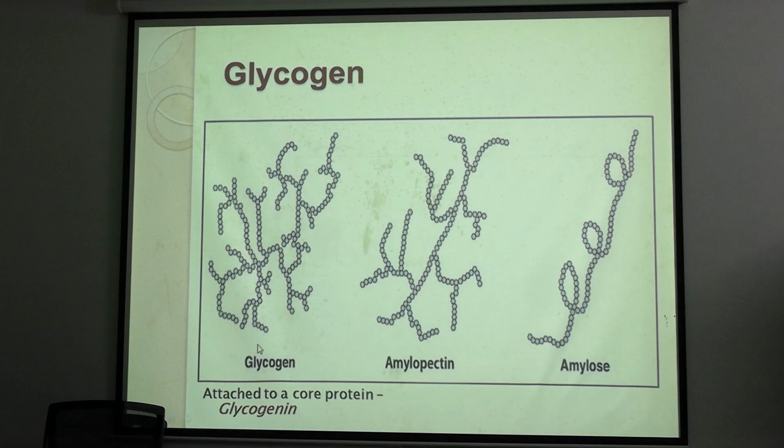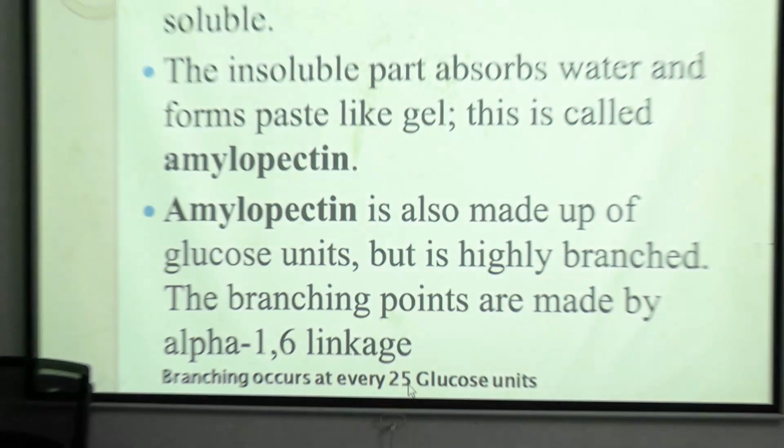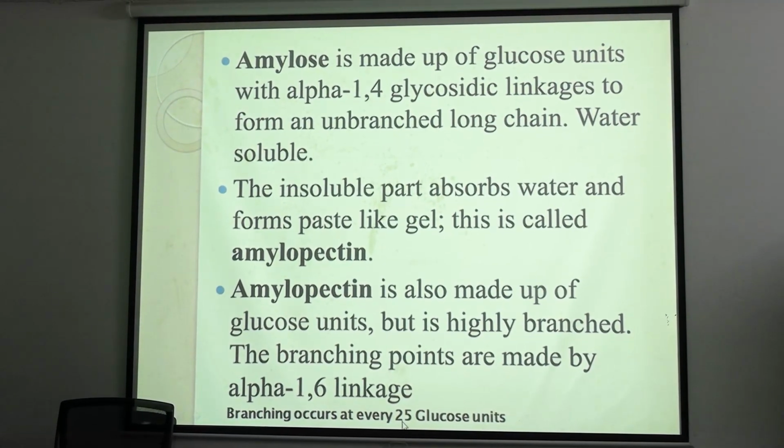Now, coming to glycogen. What is glycogen? Animal storage form of glucose. So, it is a glucose polymer attached to a glycogenin core protein. Okay, there is a core protein called glycogenin and with glycogenin all the glucose molecules are attached with alpha 1,4 and 1,6 branching. Here the branching occurs at 10 to 18 units, after 10 to 18. In case of amylopectin, it was 25 units away. Okay, so in case of amylopectin branches, they were sparse, and glycogen branching, they are much dense.